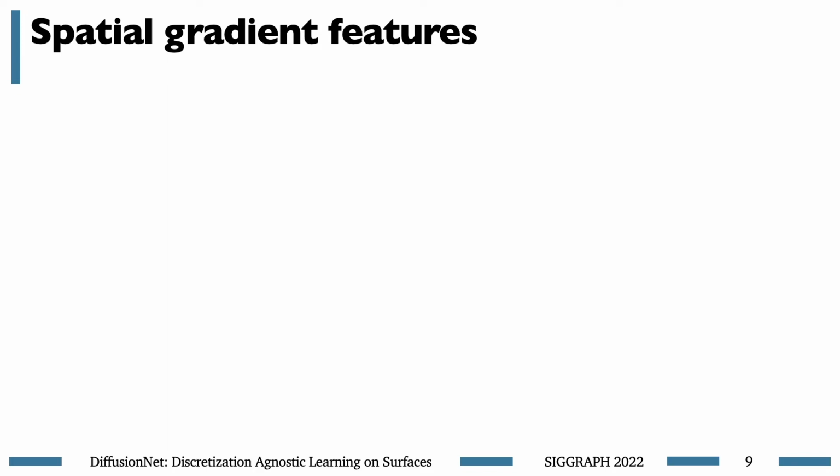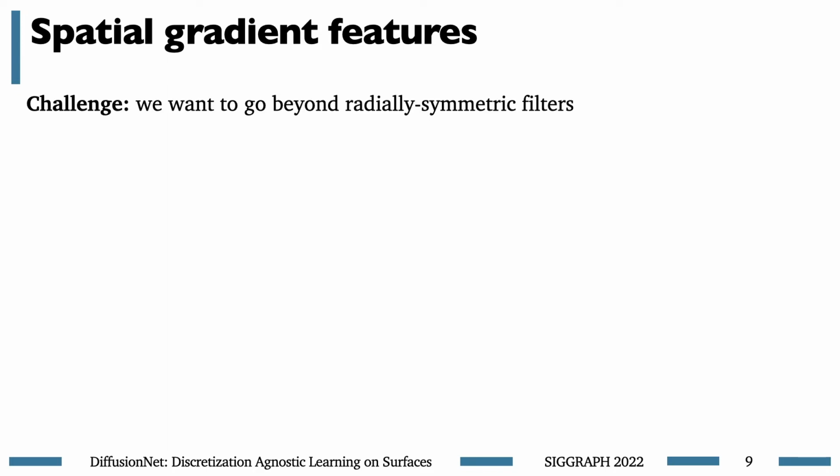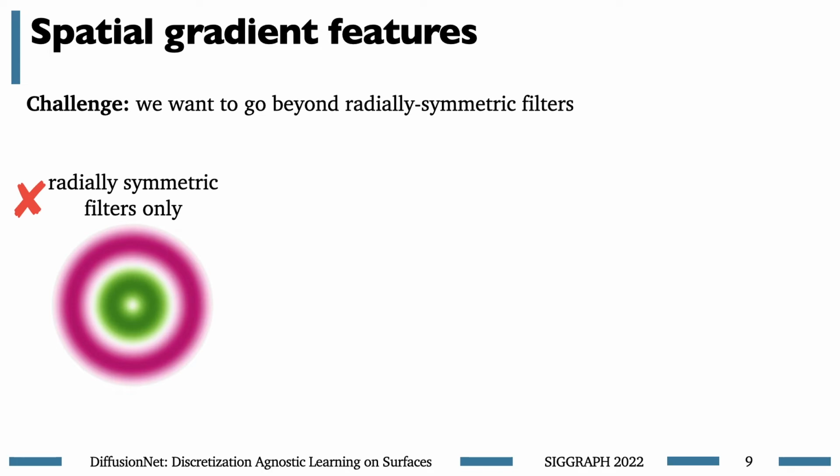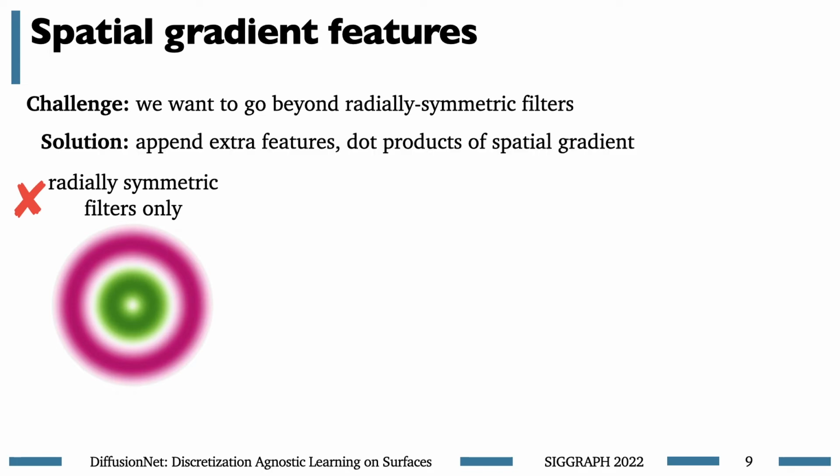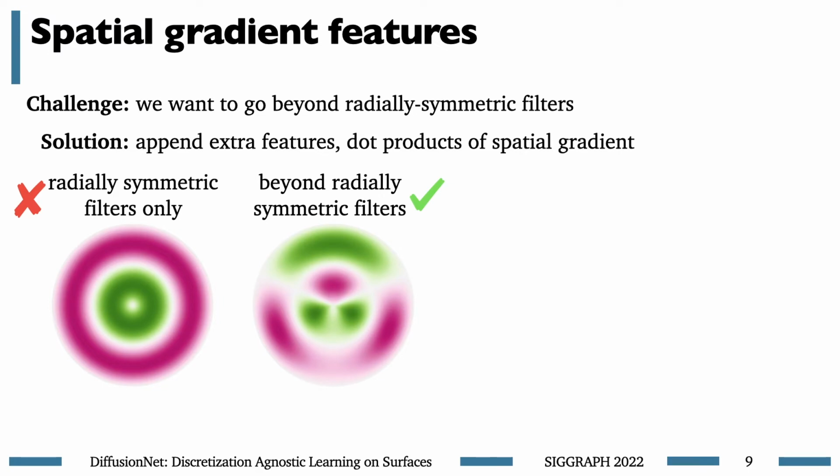This radially symmetric part is important because much like past work in this space, we want to go beyond radially symmetric filters. The solution we use here is quite simple. We construct extra features from the dot products of the spatial gradients of our existing feature channels and then append those as additional feature channels in our network.